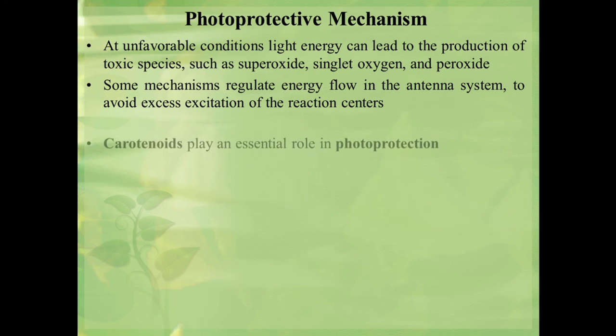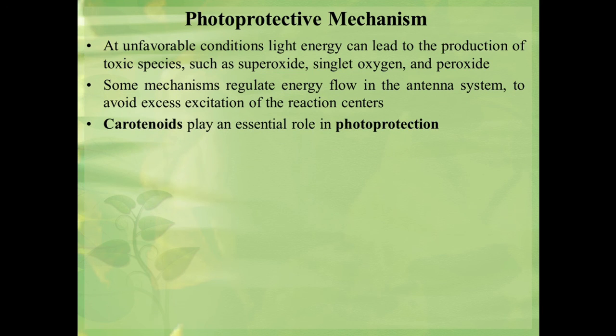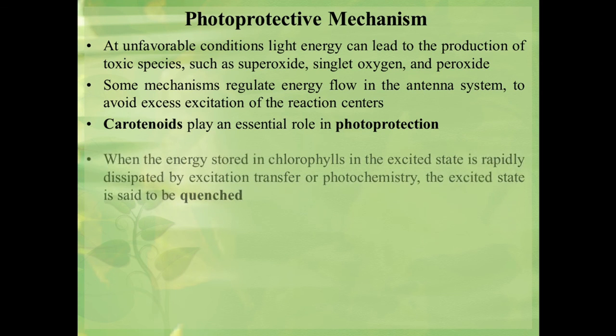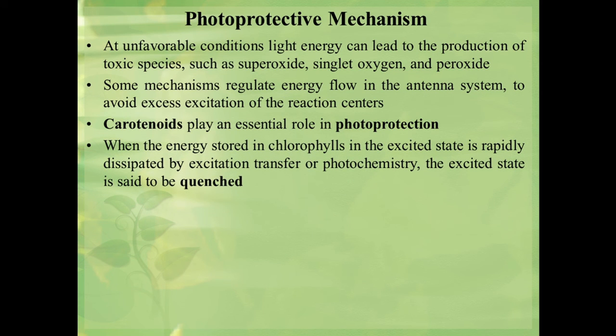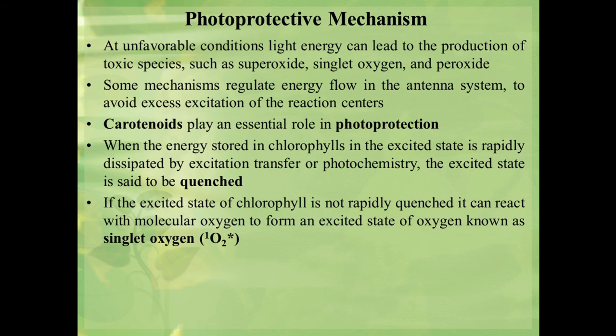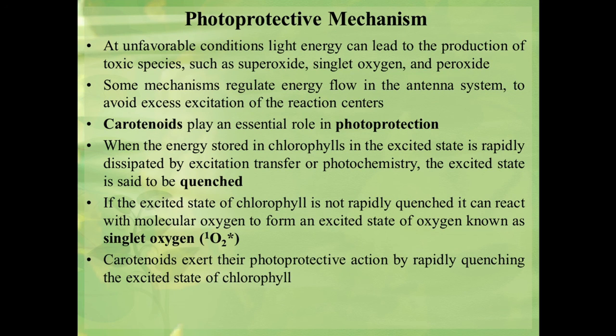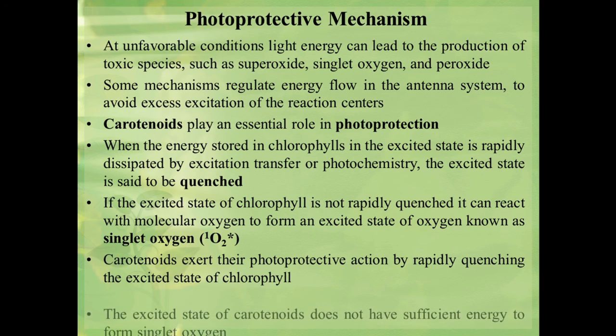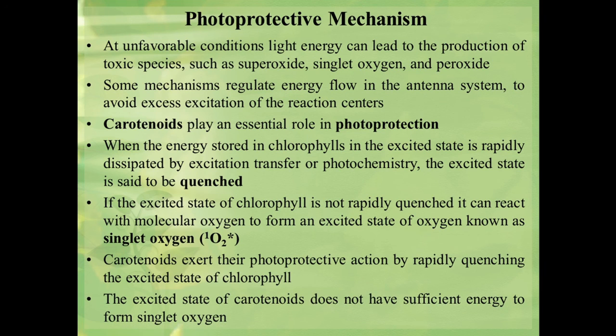Another such photoprotective mechanism is played by carotenoids. The extremely reactive singlet oxygen goes on to react with and damage many cellular components. The carotenoids exert their photoprotective action by rapidly quenching the excited state of chlorophyll. Now, the carotenoids get excited, but the excited state of carotenoid does not have sufficient energy to form singlet oxygen, so it decays back to its ground state.